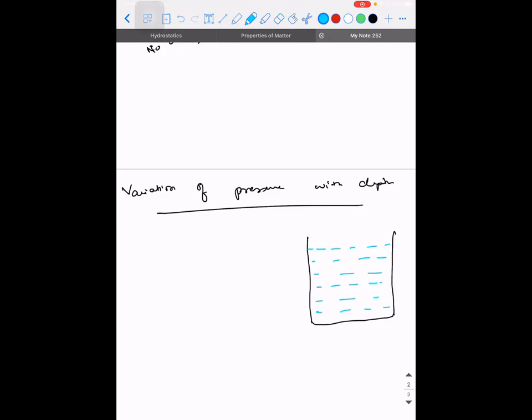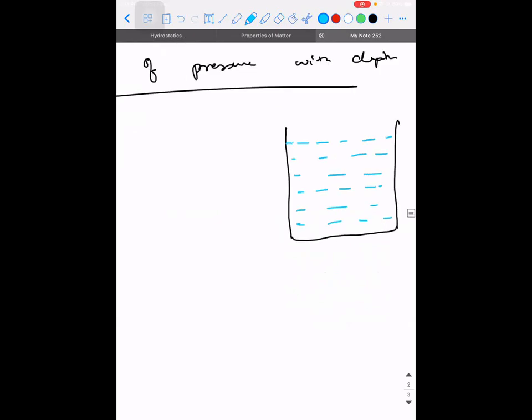Take a particular depth h, measured from the surface of the water. If this is the point A, and let me call this point B, what is going to be the pressure at point B, if the density of the liquid is rho? Rho g h. So it is rho into g into h.